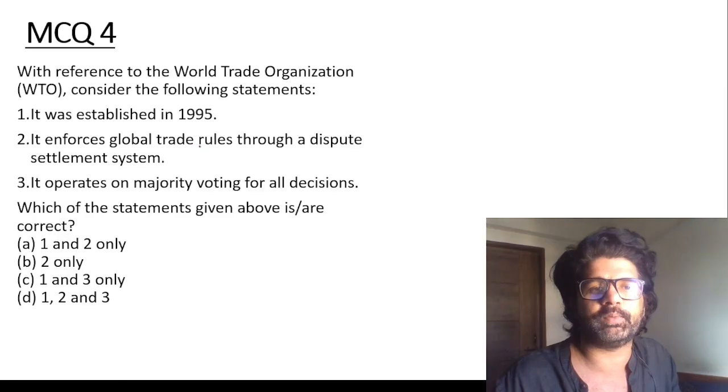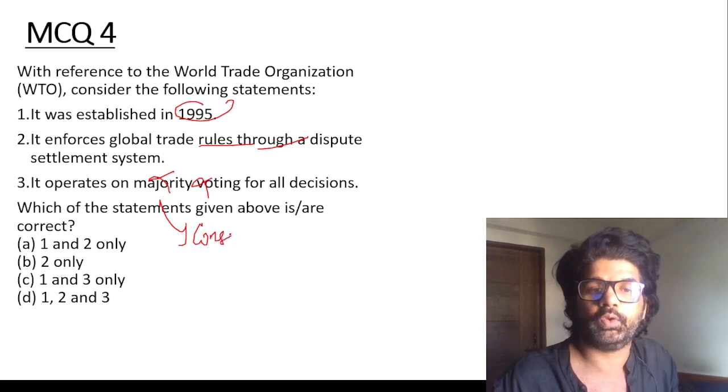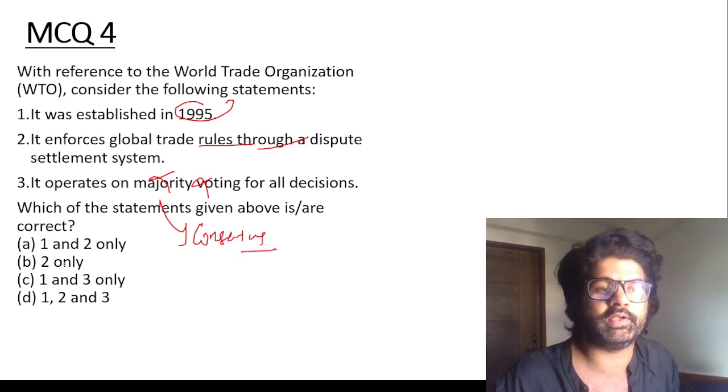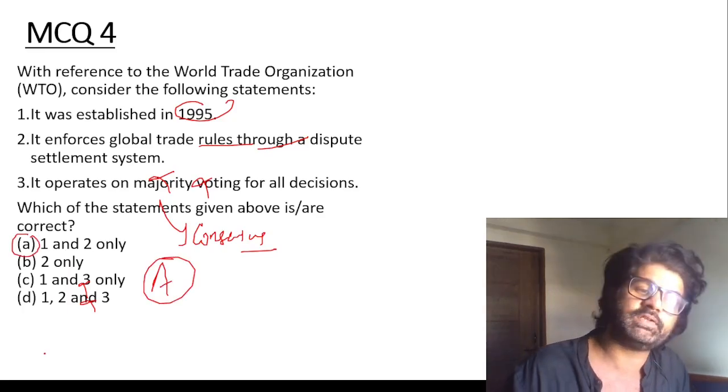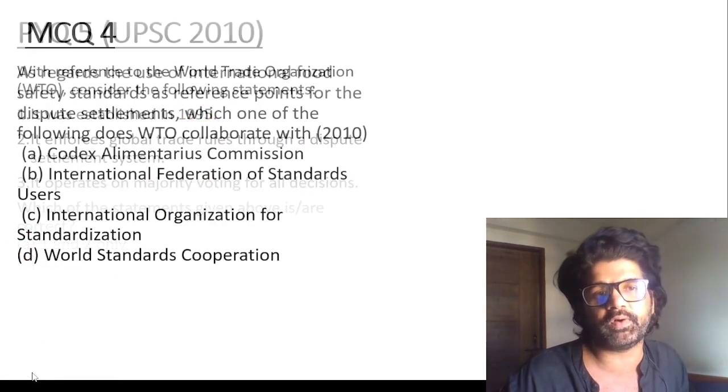With reference to the WTO, established in 95, it enforces global trade rules and dispute settlement. It operates on majority voting? No, consensus, not majority. All of them have to agree, and that's what leads to delay. So the answer is A, 1 and 2 only.